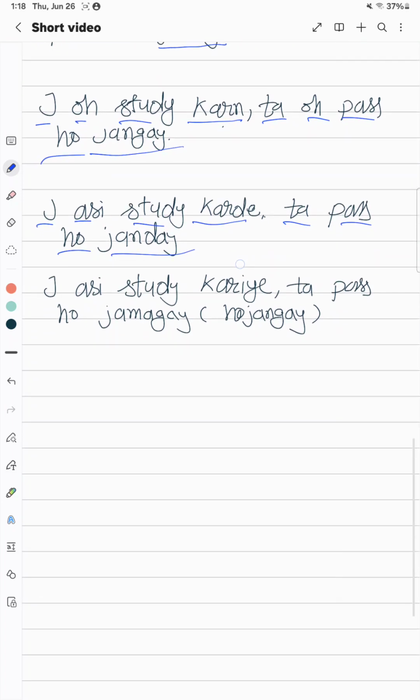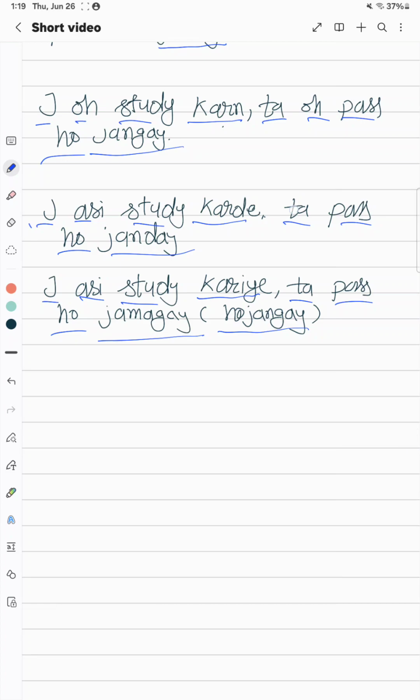Okay. Now, we talked about this in the past, like we regret because we couldn't pass the exam because we didn't study. That's how we are making this statement. Now we have an exam in the future, then we will make the statement "je ਅਸੀਂ study ਕਰੀਏ", करिए. Here is ਕਰਦੇ, here is करिए, ਤਾਂ पास हो जावांगे और हो जाएंगे. Now you're talking about the future. You're saying if we will study, then we can pass the exam.